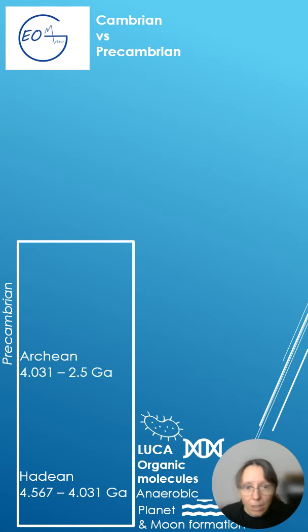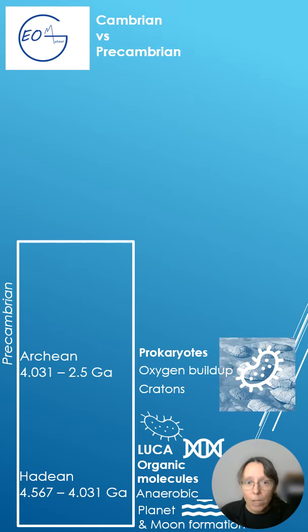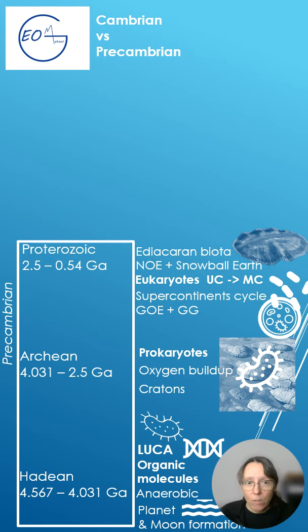In the Archean, cratons stabilized, prokaryotes evolved, and cyanobacteria began producing oxygen. Then the Proterozoic brought the Great Oxidation Event and global glaciation, supercontinental assembly and breakup, and the rise of eukaryotes, first unicellular, then multicellular, working as an amazing oxyfactory, leading to the Neoproterozoic Oxidation Event and Snowball Earth.